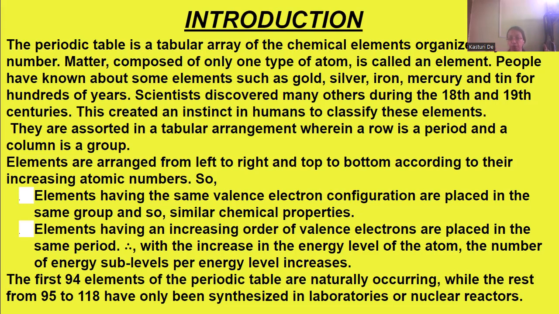Elements which have an increasing order of valence electrons are placed in the same period. Period means the same row, and group means the same column.